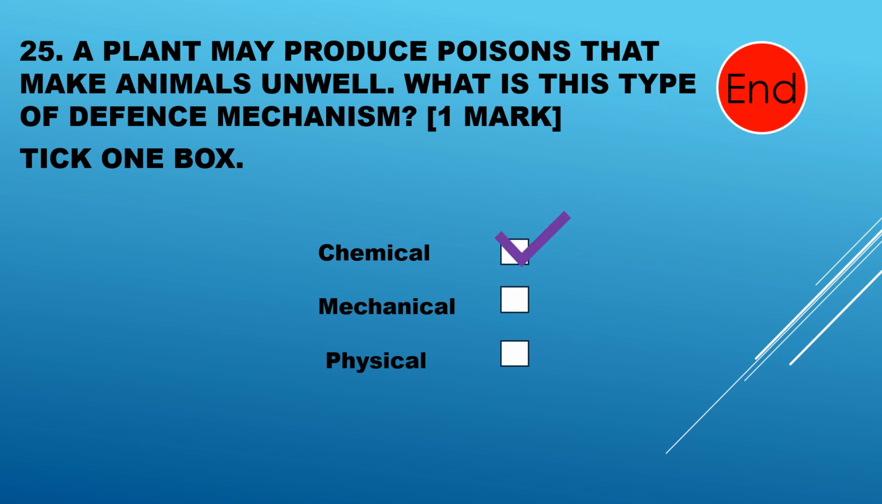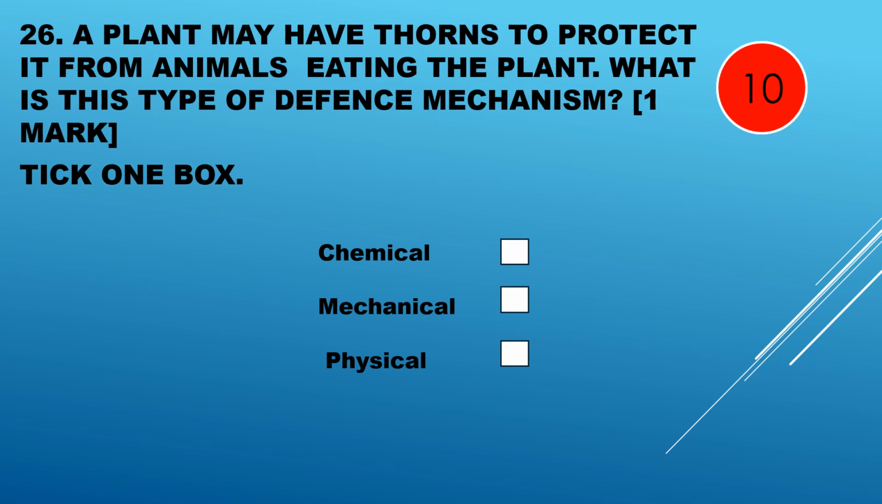Poisons are a chemical defence mechanism in plants. Question 26. A plant may have thorns to protect it from animals eating the plant. What is this type of defence mechanism? Chemical, mechanical, or physical?